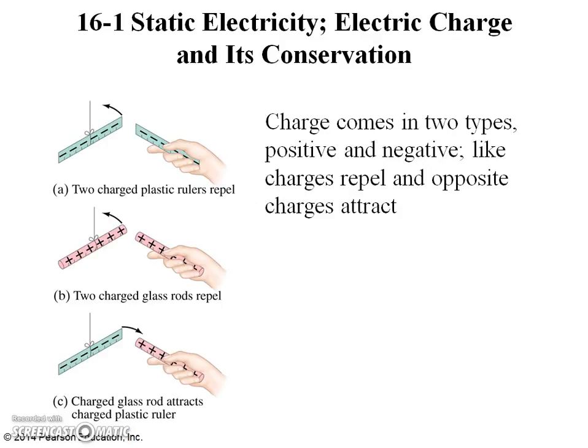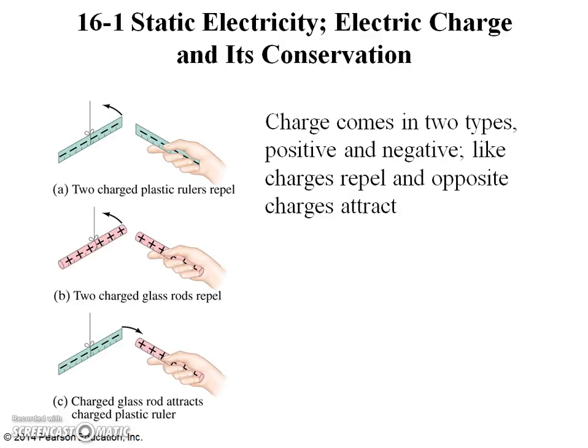Similarly, if a rubbed glass rod is brought close to a second charged glass rod, again a repulsive force is seen to act, as shown in Figure B. However, if the charged glass rod is brought close to the charged plastic ruler, it is found that they attract each other, as shown in Figure C. The charge in the glass must therefore be different from that on the plastic.